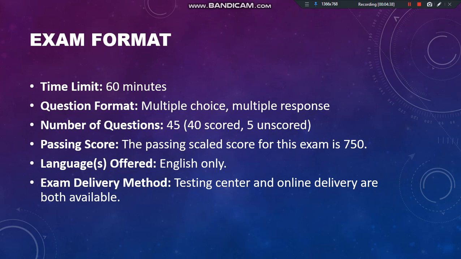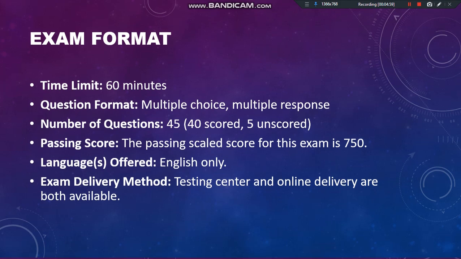So either you can visit a test center, or you can book your exam online and visit your nearest test center, and they will give you the platform where you can attempt this test.